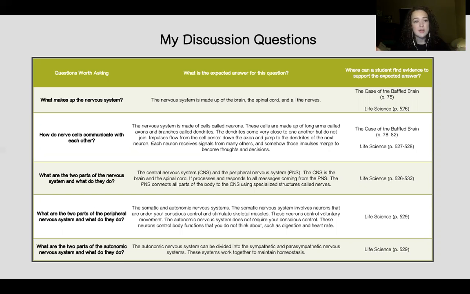I would also ask questions to test their knowledge of how the nervous system works. For example, I would say, how does the brain tell your legs to move? And students would have to use their comprehension of how neuron signaling works to tell me that there are neurons firing in the brain that tell your legs to move. So that would test their knowledge, and they won't be able to just go back to the text and look for that. They have to understand how it works in order to answer those types of questions.